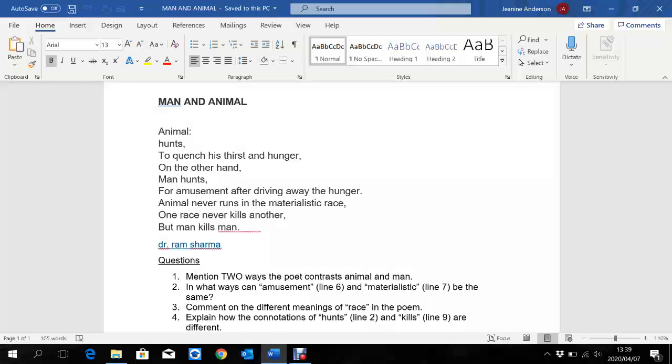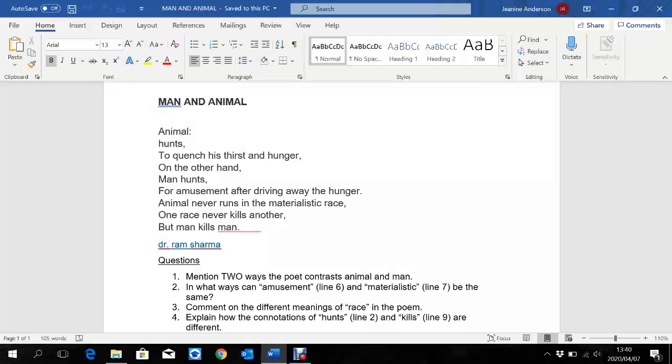One group of animals never kills another. They won't just kill for the sake of killing. It will be for the hunt, for the survival of it. But, and here's the other contrast, but man kills man. So as a man, as a human will kill another human just because. Whereas animals don't do that.